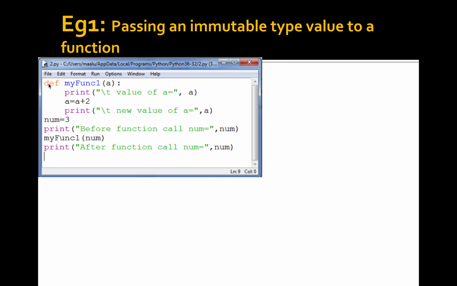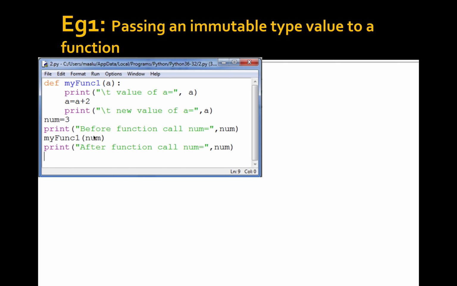This one program is given, def my_func(a). Where does the execution start? First it executes the first statement, def my_func(a). It identifies that it is a function definition. So it executes num equal to 3. First assign num equal to 3. Print before function call num. What is the value of num before function call? Actually it is assigned 3, so it will display 3. Then we are calling the function.